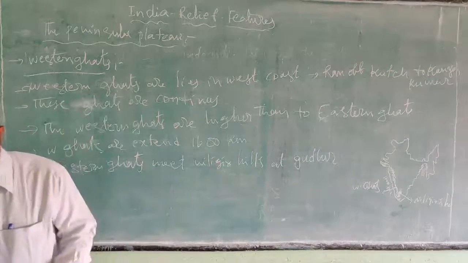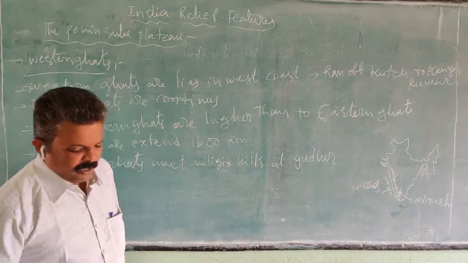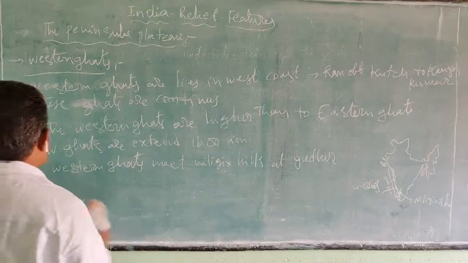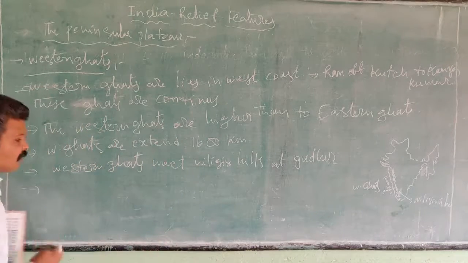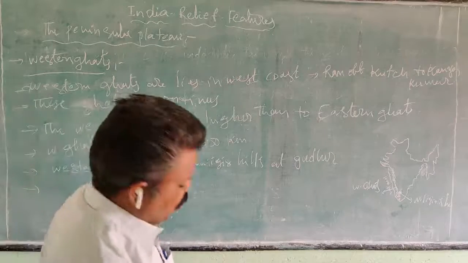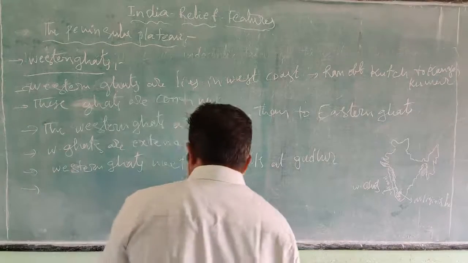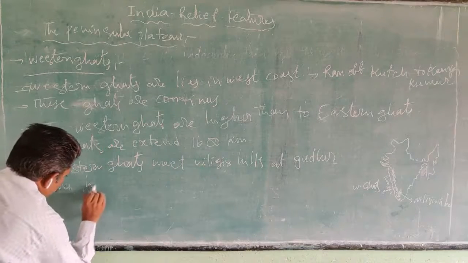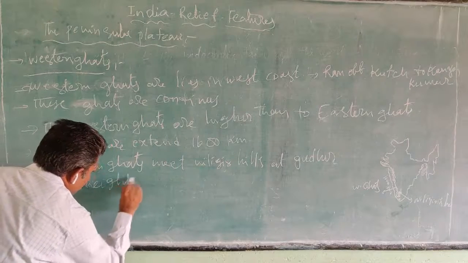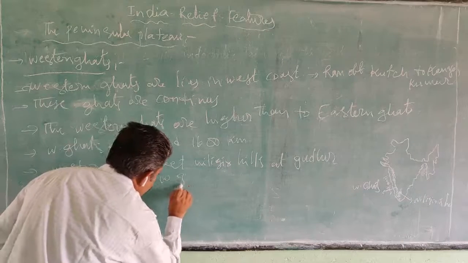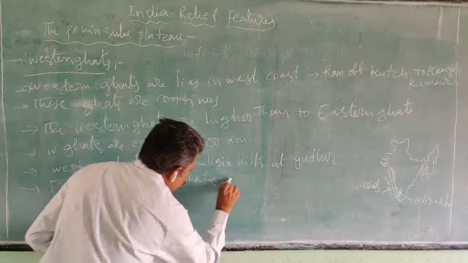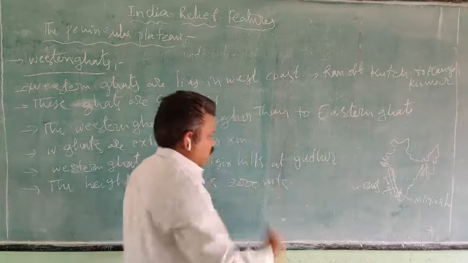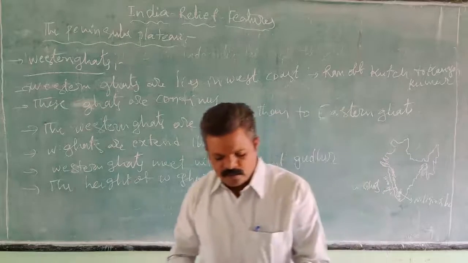So this is the Western Ghats. These Western Ghats rise over a height of 2000 meters. The elevation of the Western Ghats is 2000 meters.